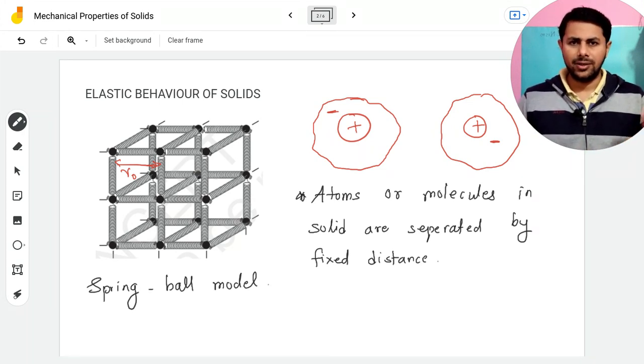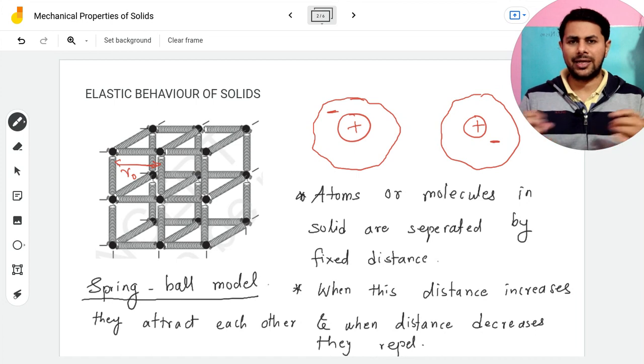All right. And when you press on a solid, when you compress it, the distance between these atoms or molecules decreases, and they don't like that either. So they will repel each other and try to come back to their original distance. Okay, they will try to maintain that fixed equilibrium distance. All right. So this is the property of these bonds. These bonds between atoms or molecules in a solid are like springs. When the distance between them decreases, there is repulsion, and when the distance increases, there is attraction.